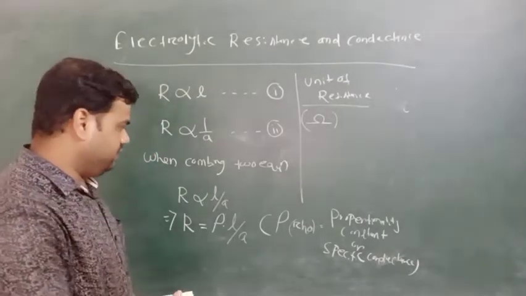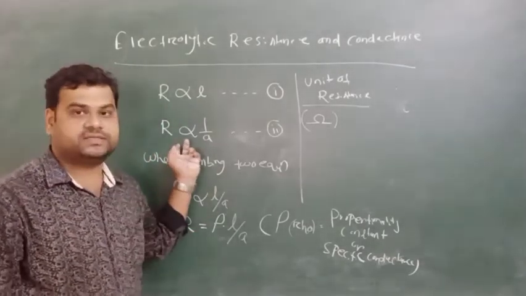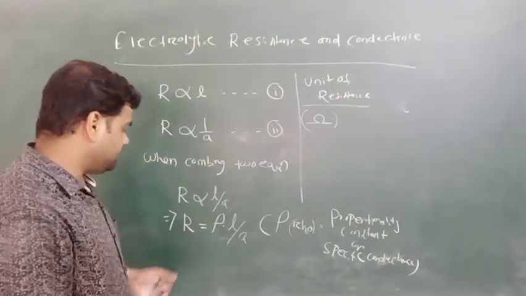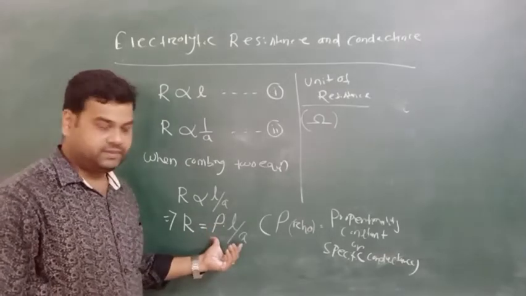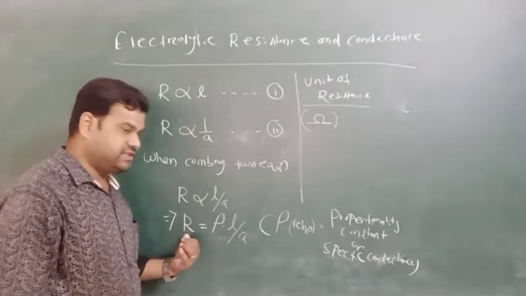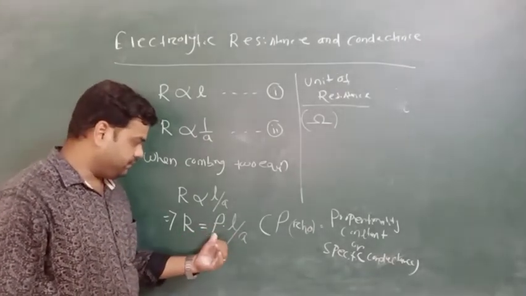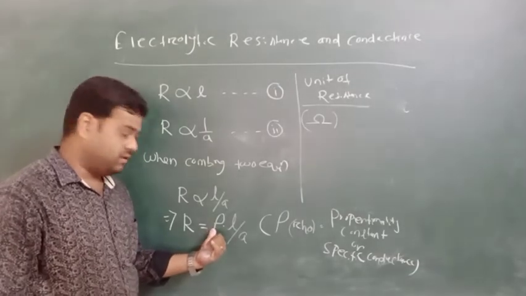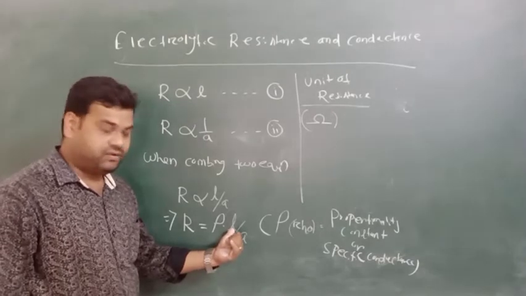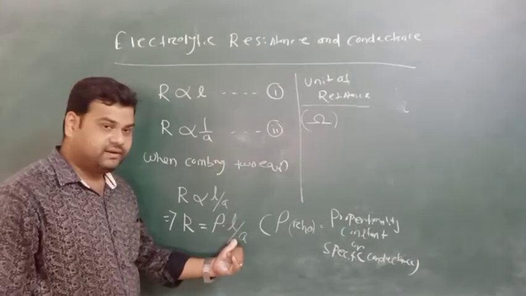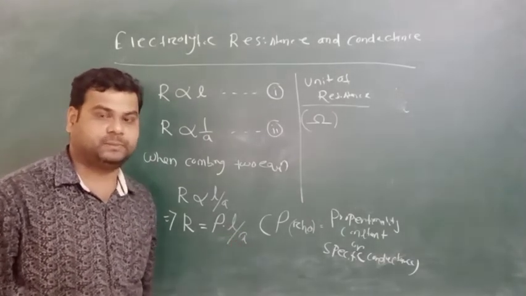So while combining these two equations, we got another equation, that is R equal to rho into L by A. Here, resistance is equal to the product of specific resistance and the ratio of the length of the wire and the area of cross section.